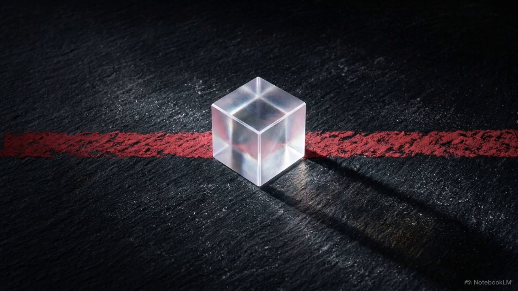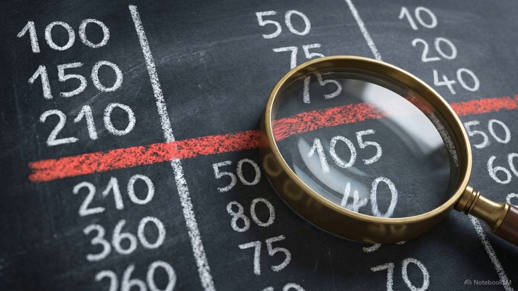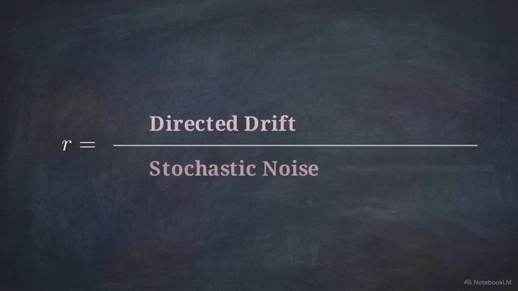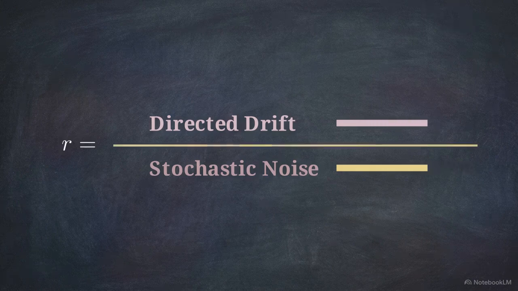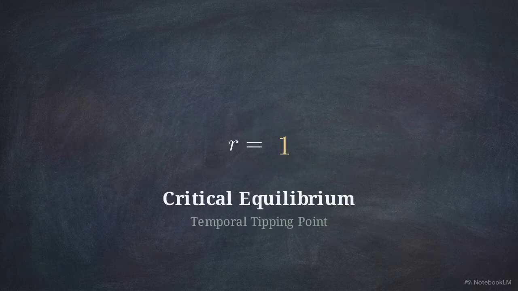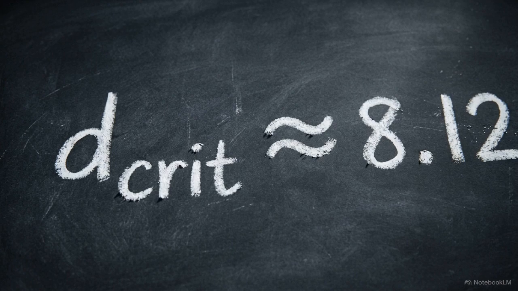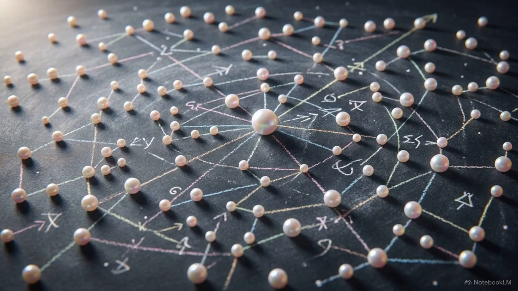This raises a final, critical limit. At what exact scale does the physical drift completely overwhelm the noise, locking the arrow of time into an absolute, irreversible law? By setting the parameter to the exact point where drift balances against stochasticity, Pankrotov's formula calculates a critical dimensionality limit. The calculation strictly outputs a dimensional level of roughly 8.12.